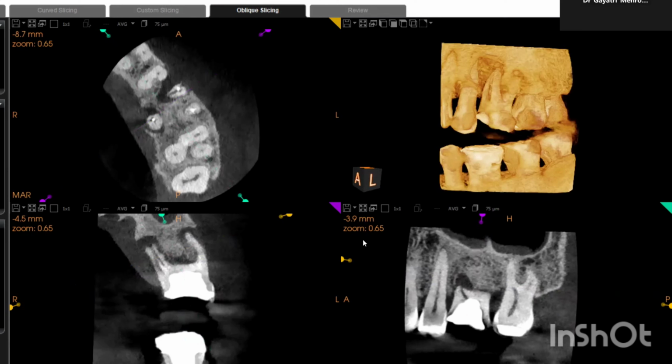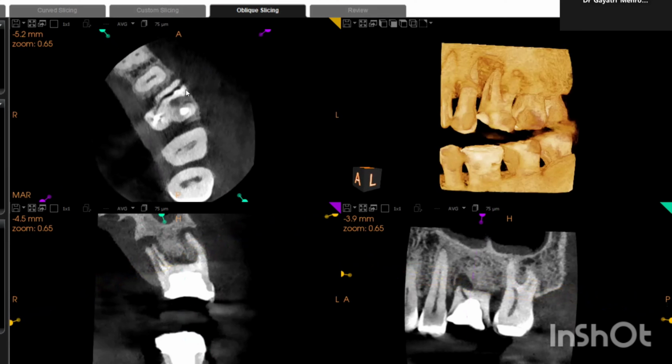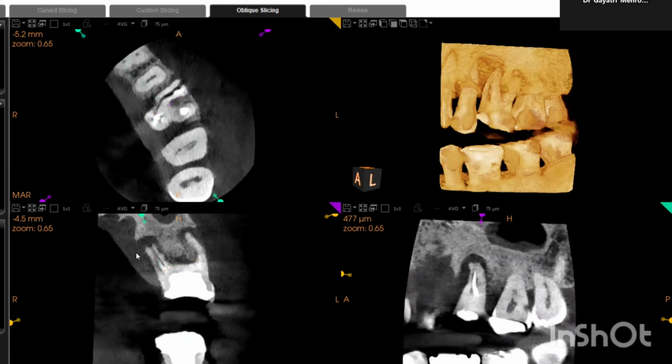Next thing is about the root fracture, whereby it's divided into two fragments, and it's involving the furcation also. Here you can see the fracture, and I have already shown you in detail in the axial. See here, till here the fracture is there. This is the furcation area. Remember, furcation area is where the mesiobuccal and the palatal roots are dividing. So one more thing to remember is that your root fracture is involving this furcation area also.